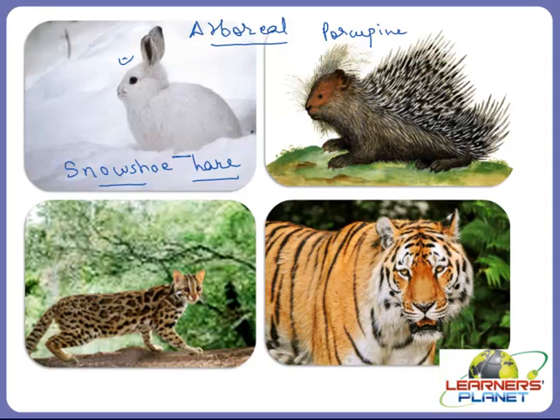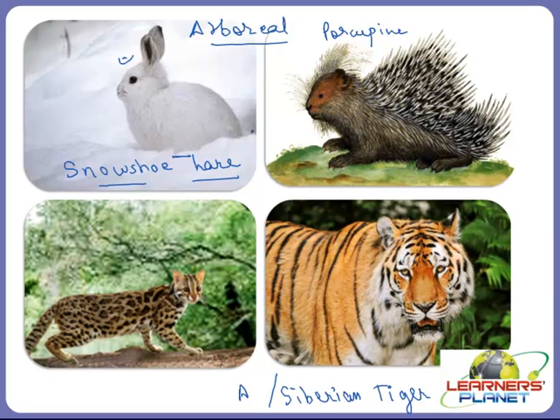Now let us talk about other animals too. Yes, here you can see this is the Siberian tiger, or we can also call it the Amur tiger. So we can call it Amur or Siberian tiger.